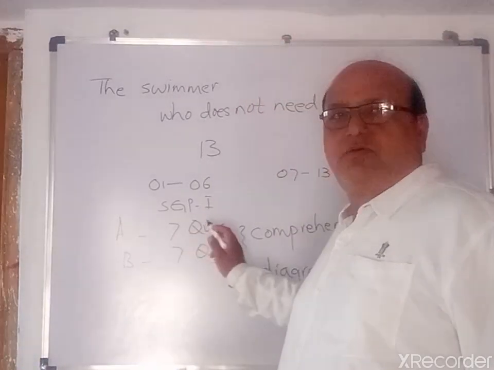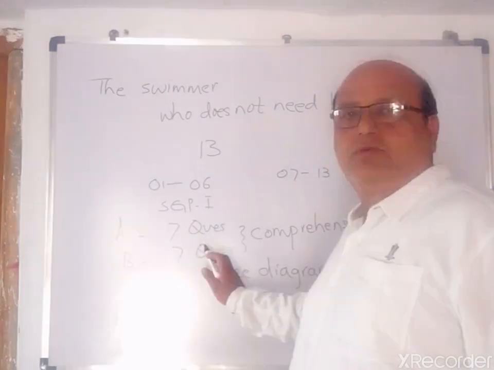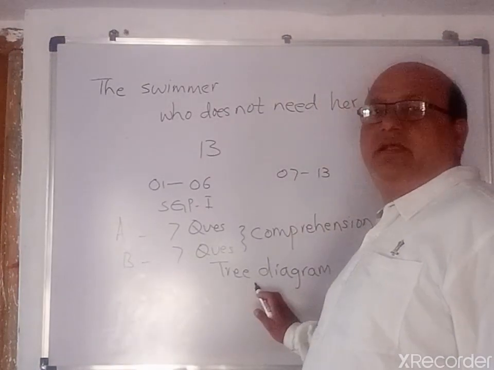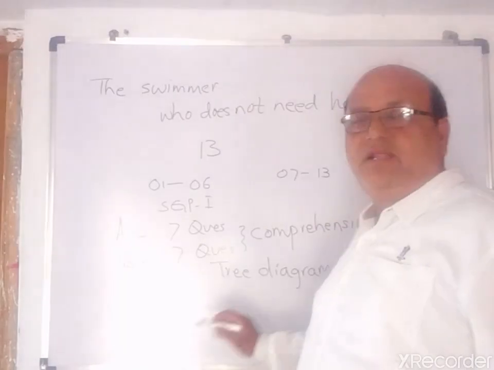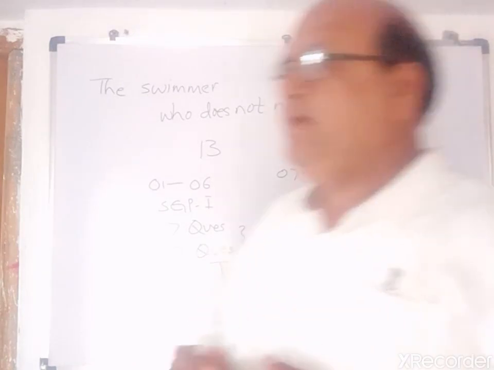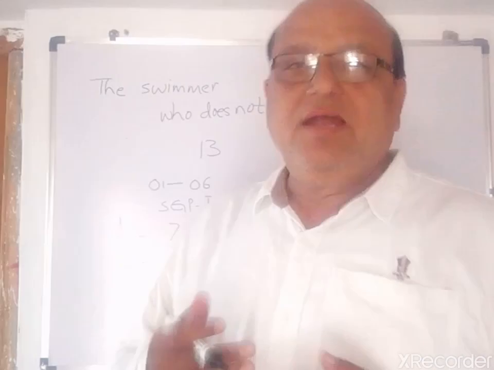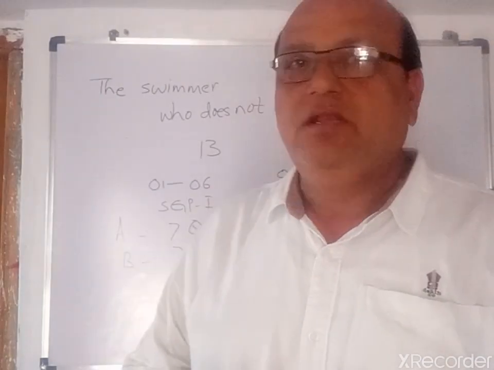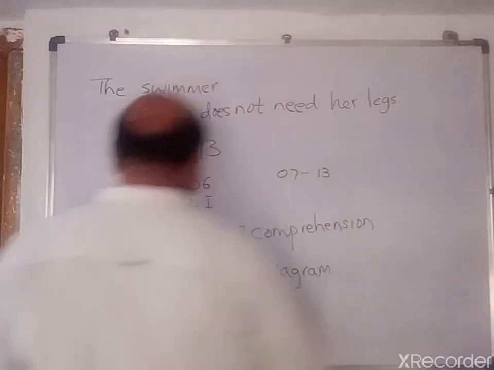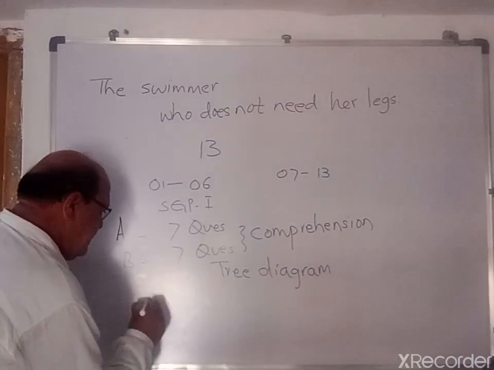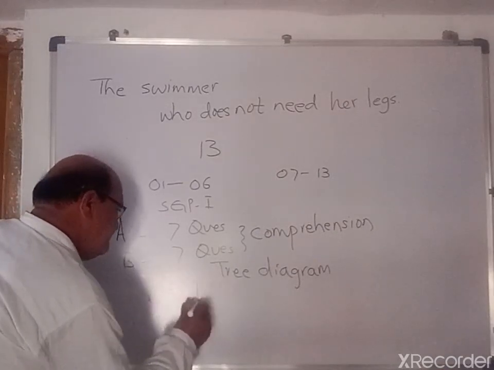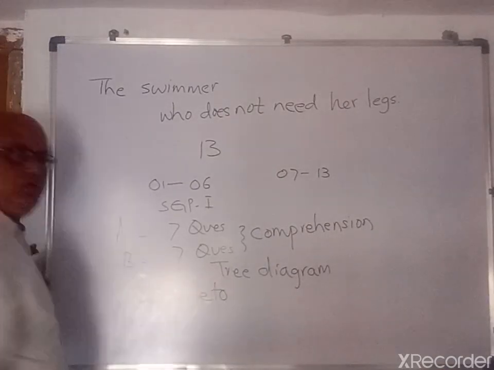Group A 7 questions, Group B 7 questions. Then we have a tree diagram. After the tree diagram, we have the activity. In the activity, what did we learn from this lesson? The important factor is "be able to".